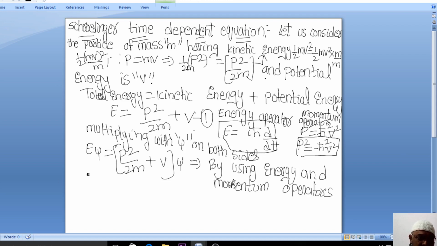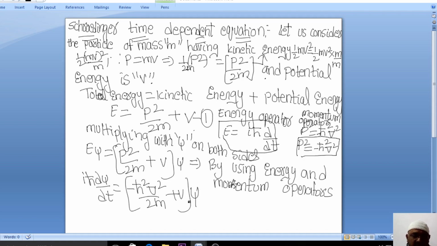This is one way of deriving. So instead of E, what can I write? i h bar ∂psi/∂t. Can I write like this? p² is what? Minus h bar squared del squared by 2m plus V, into psi. Agree, everybody?